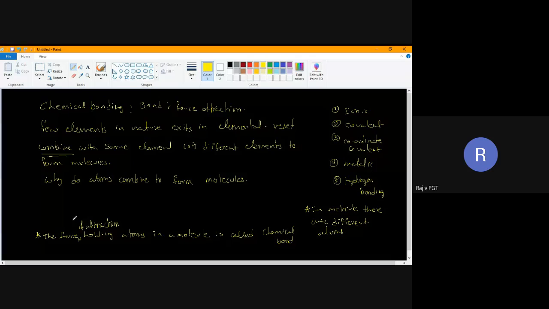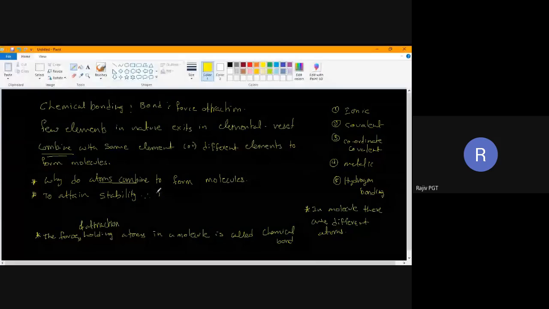Right. Now I'll go back to this question. The question I raised is, why do atoms combine? Why should they combine? They combine to attain stability. When will they be stable? If they have 8 electrons in the valence shell.